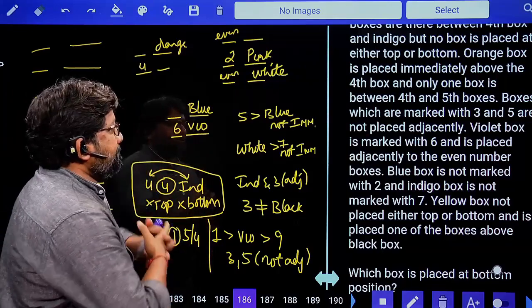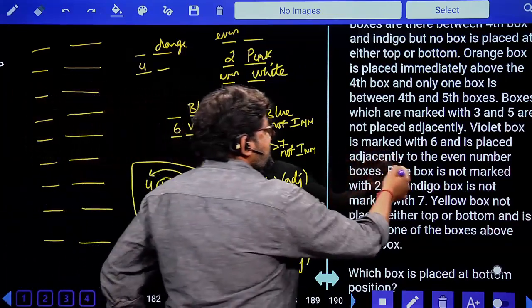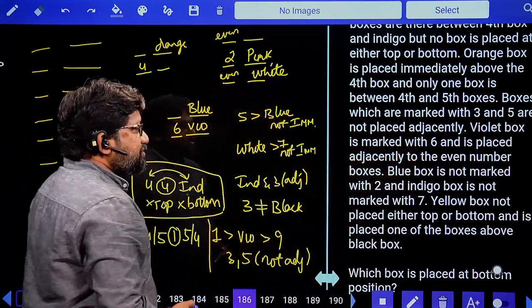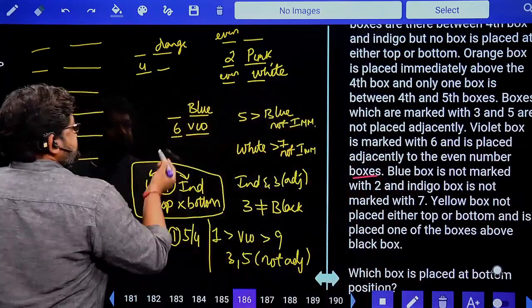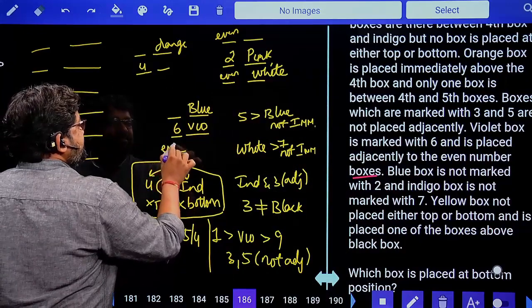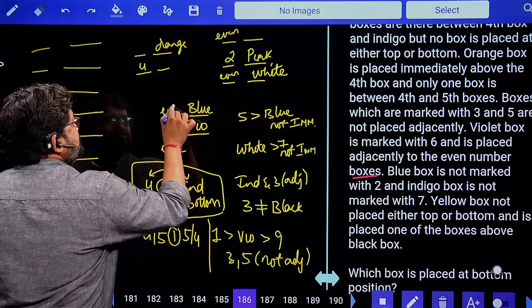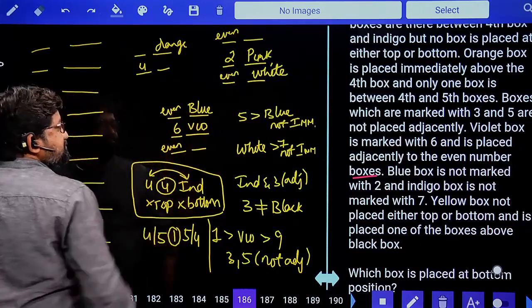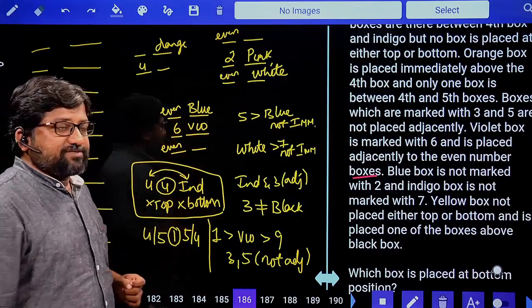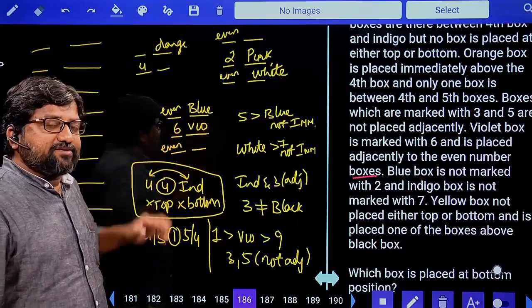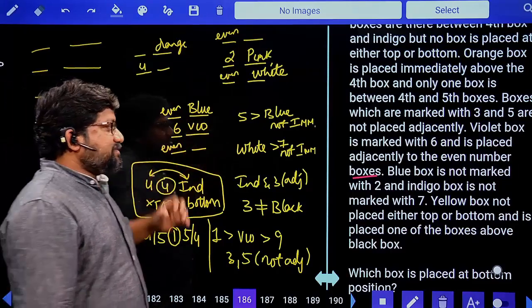What's the next clue? Violet box is marked 6 and is placed adjacent to even number boxes. Again boxes. Yes, this has to be an even number, and this should also be an even number. Done? Okay. These even number boxes are what will take us close to the answer. There you should understand. I told you about the spark, na? I'll explain what it is.